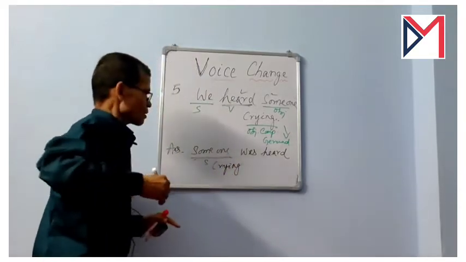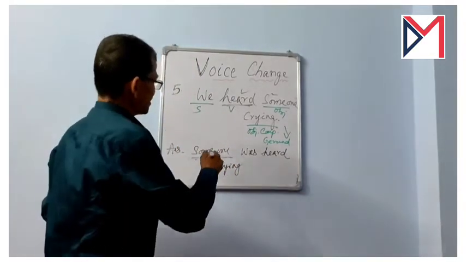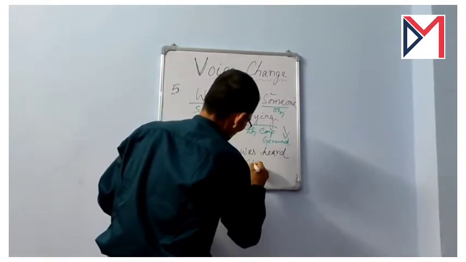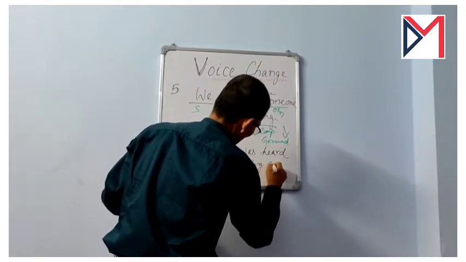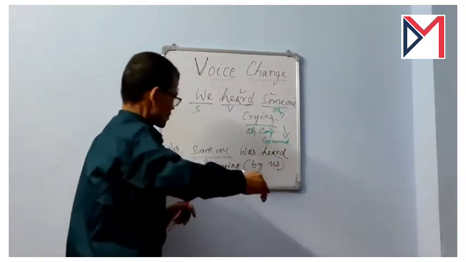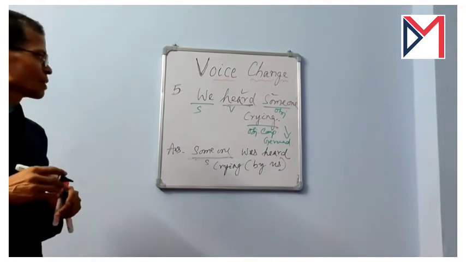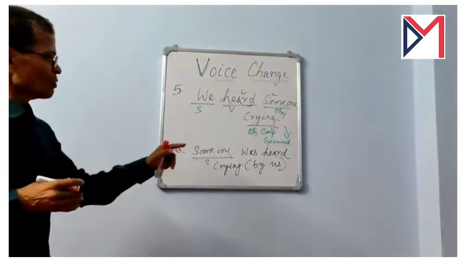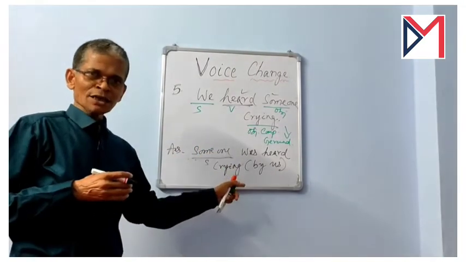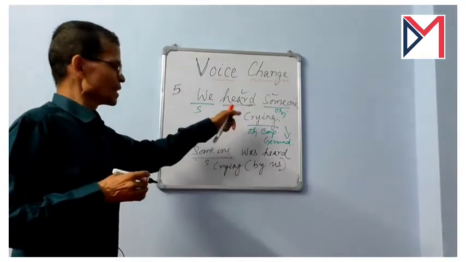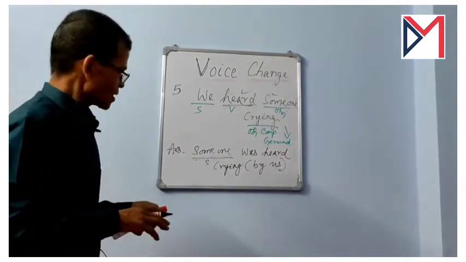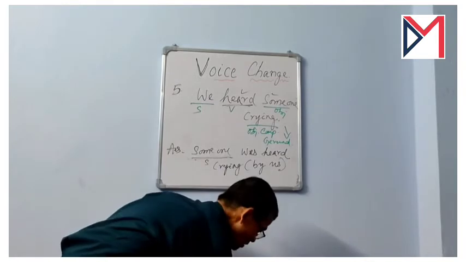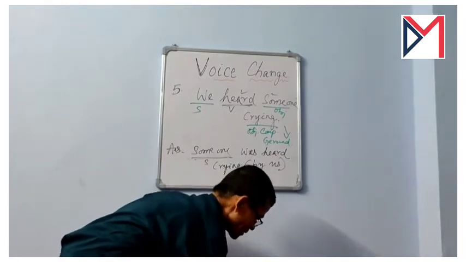Someone was heard crying, and here we did not write by us. We may write by us, but without writing by us the meaning is also clear. Now let me tell you here another very interesting thing.